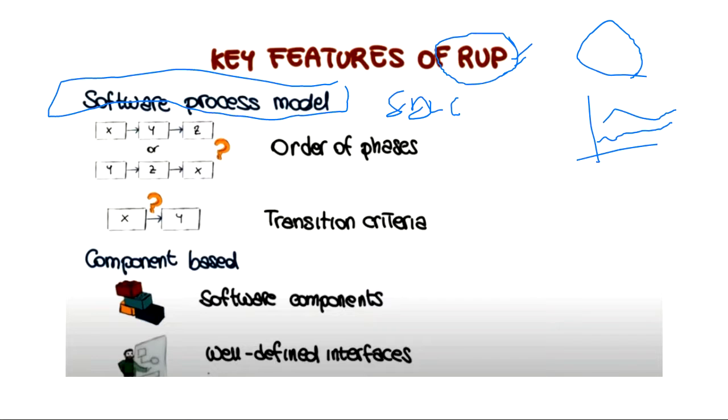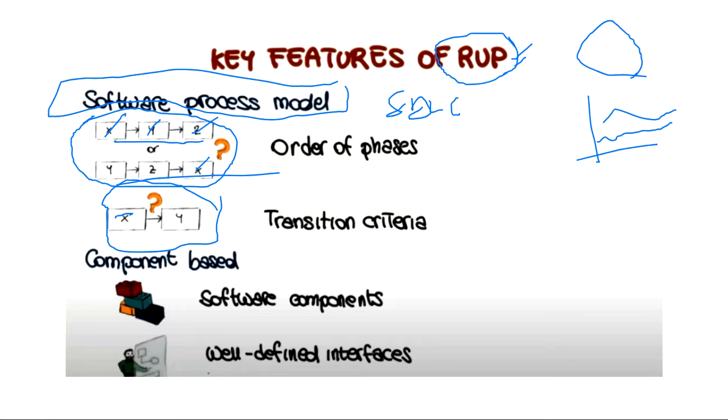So what does an SDLC process model tell? It tells the order in which the phases will go on. There will be requirement analysis, then design, then coding, then testing. It tells you that it will be in the form of XYZ or in the form of YZX, anything. It also tells you the transition criteria. For example, if you are in the testing phase, when can you go to the deployment phase? You can only go to the deployment phase when there is no error. So it tells you the transition criteria of moving from one phase to another.